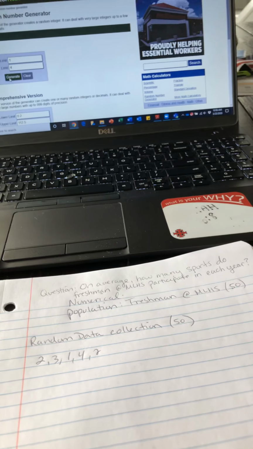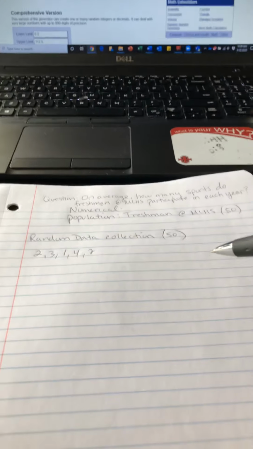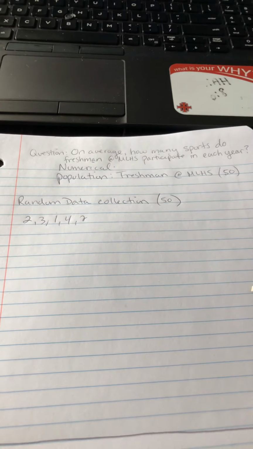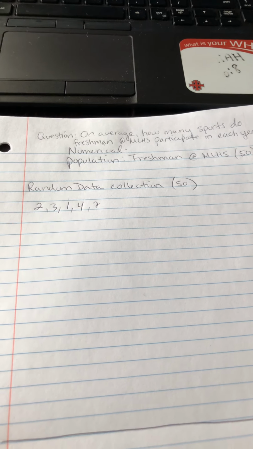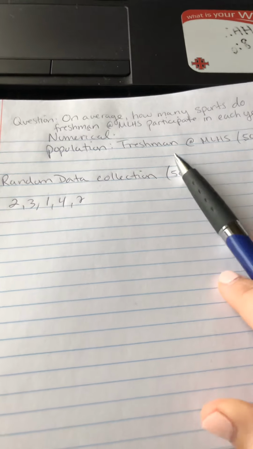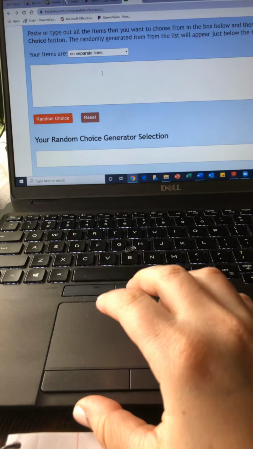I'm going to continue to do that until I do it 50 times and get all my data down here. This is then going to be all of my data. That is one thing that you are going to take a picture of and send to me when it prompts you to do so. I am going to run through just a little one here.